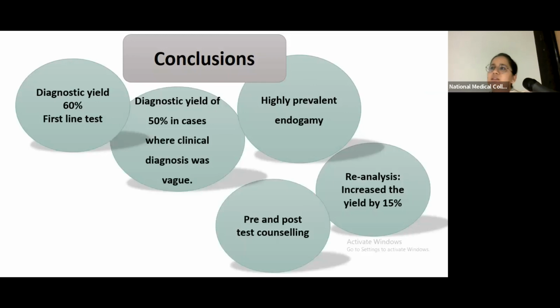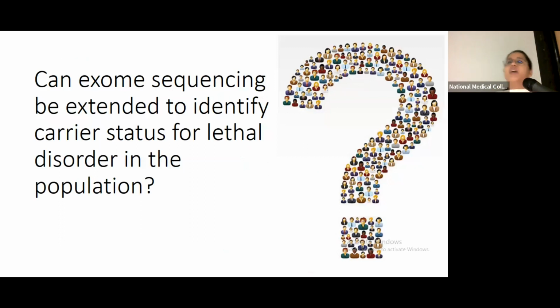But then after this, we asked ourselves this question: can such kind of testing be applied to asymptomatic couples who do not have a history of a lethal disorder in the family? The main aim is to prevent the birth of a child with a genetic disorder by screening both the parents, to see whether they are carriers for a pathogenic variant for any lethal disorder.